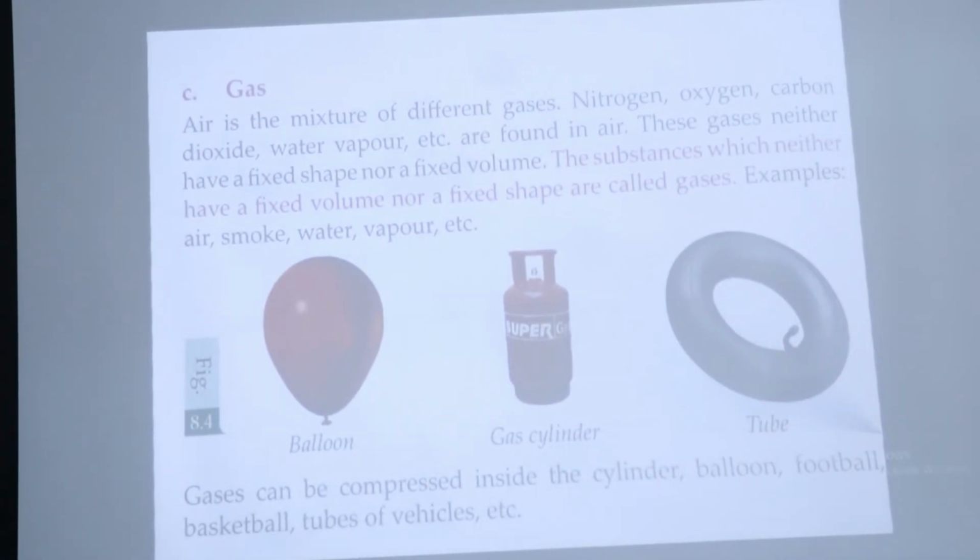These are examples of gas. Gases can be compressed inside a cylinder, balloon, football, basketball, tubes of vehicles, etc. Compressed means anything that we pour or press inside the cylinder or balloon or football, basketball, tubes of vehicles, etc. Just remember that gases are those substances which have neither a fixed volume nor a fixed shape.